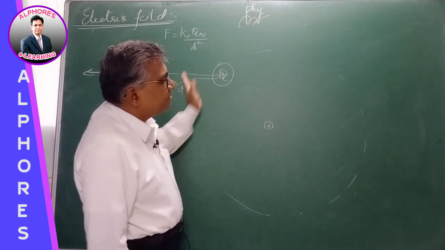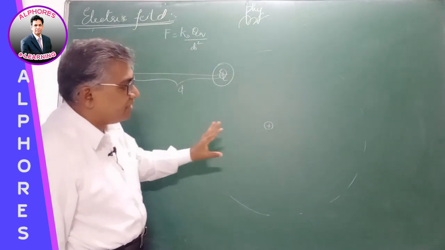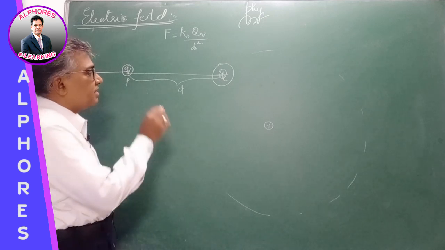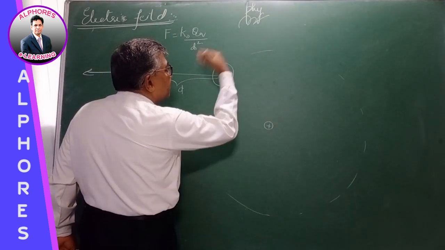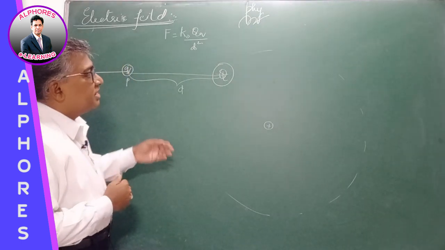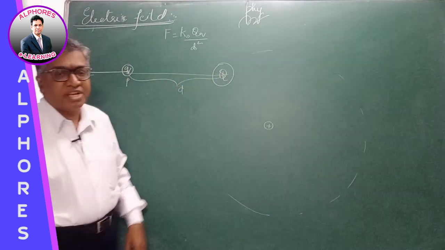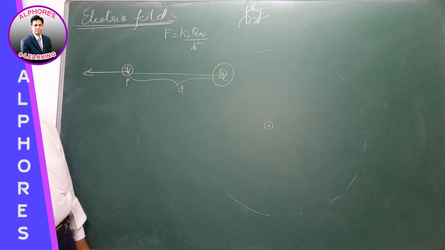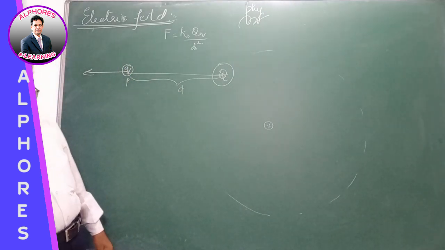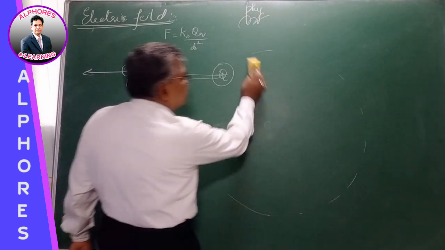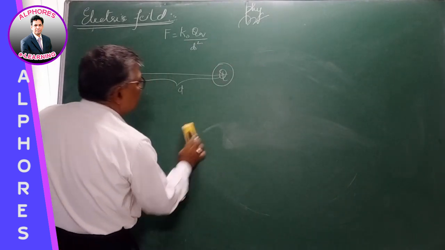So there is a space around the charge where it shows its interaction, or where the presence of the charge is felt. Now this is termed as electric field. Now this electric field produced by a charge,